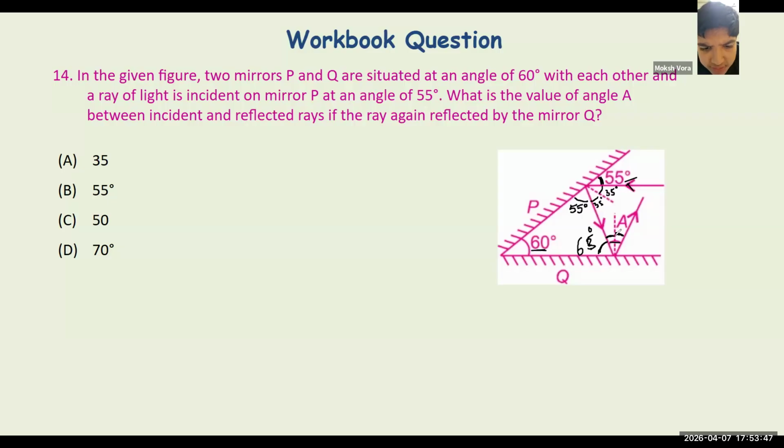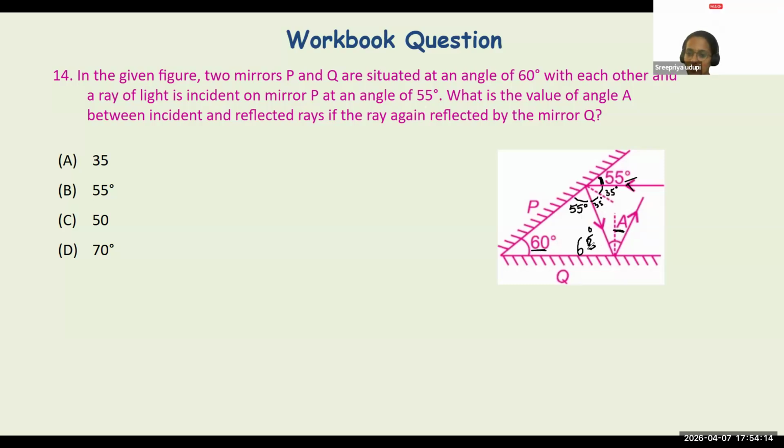The total will be 50, but only the incident or reflected ray would be 25. No, he is asking only this part. What is the value of angle A? Where is the angle A marked? Concentrate only on that. Angle A is marked only here, right?